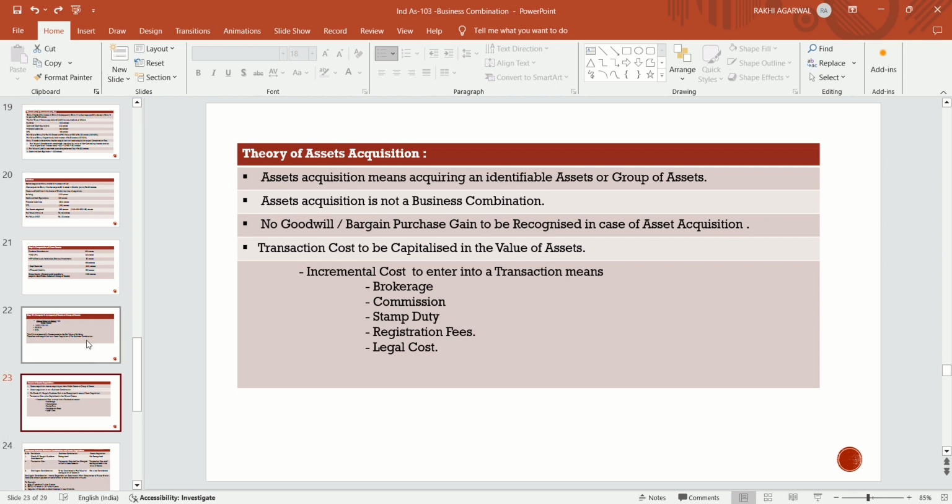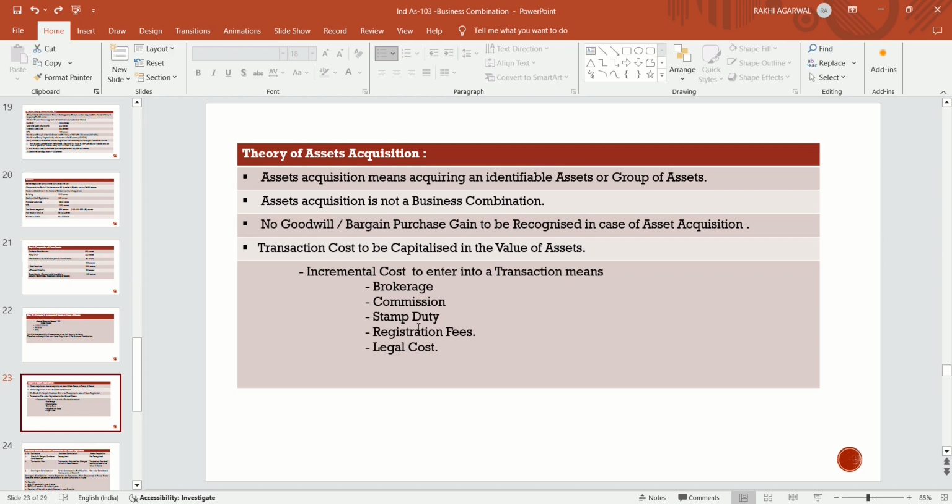So this is the theory which we are going to discuss, the theory of asset acquisition. Asset acquisition means acquiring an identifiable asset or a group of assets. In this case, the identifiable asset is the building only, because no other assets are there, only cash is there. No other assets, and they are not generating any income. Asset acquisition is not a business combination. If asset acquisition is there, it is not a case of business combination.